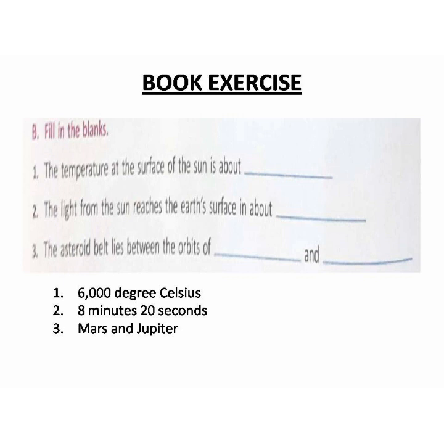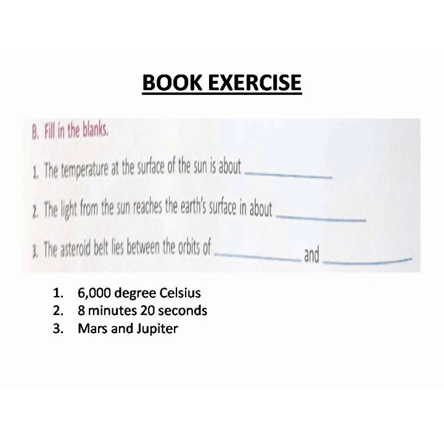And the reflected light of the sun from the moon reaches the earth's surface in 1.3 seconds, which is less than the time taken by direct light from the sun.